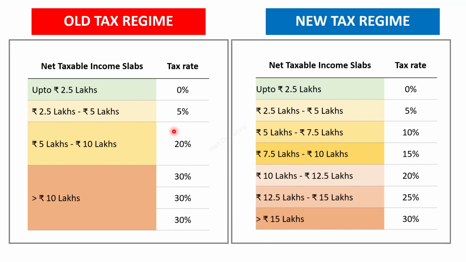So this is a comparison of the old tax regime and the new tax regime. So here in the old tax regime, there are just 4 slabs of net taxable income. Up to 2.5 lakhs of net taxable income, there is no tax. Up to 5 lakhs, you have 5%. Between 5 lakhs to 10 lakhs, you have 20%. And above 10 lakhs, you have 30% income tax.